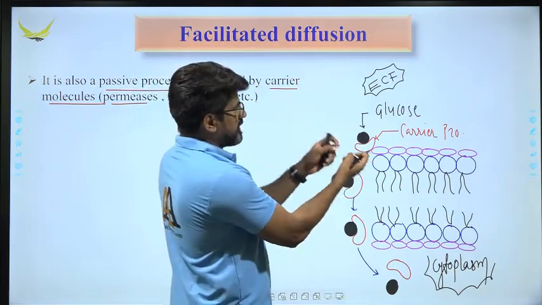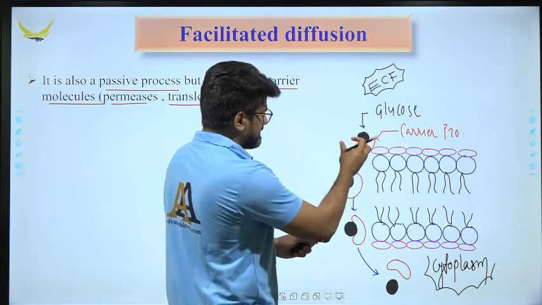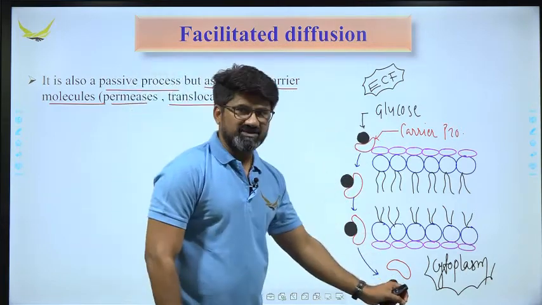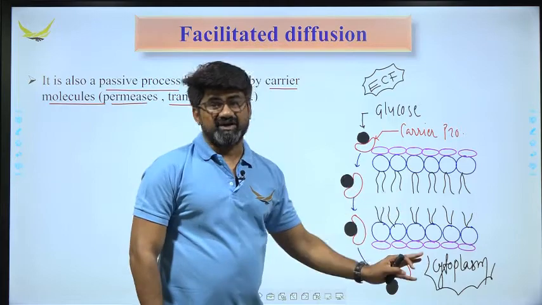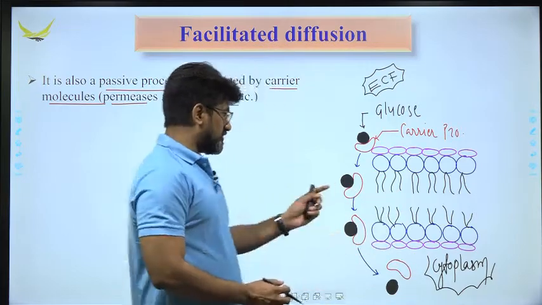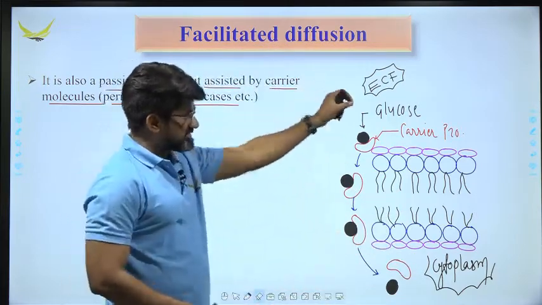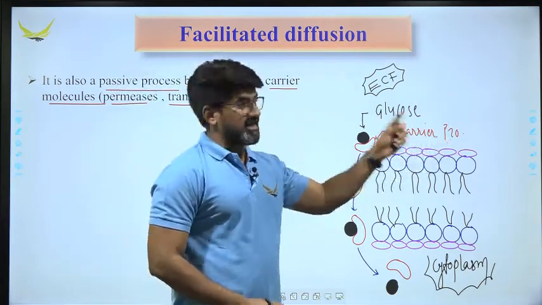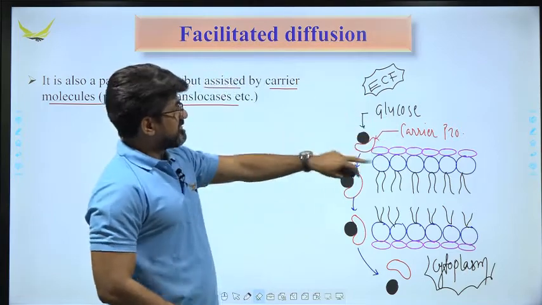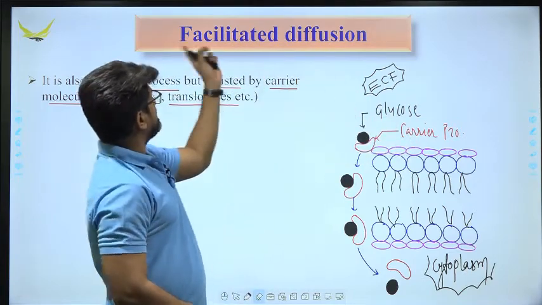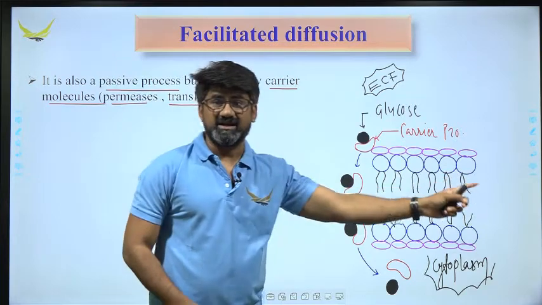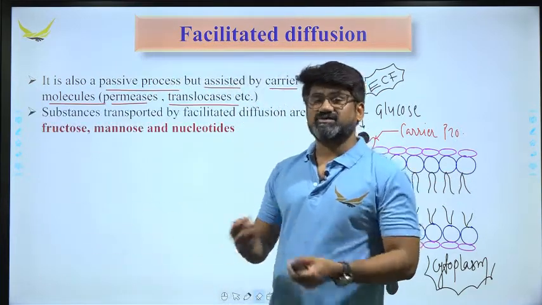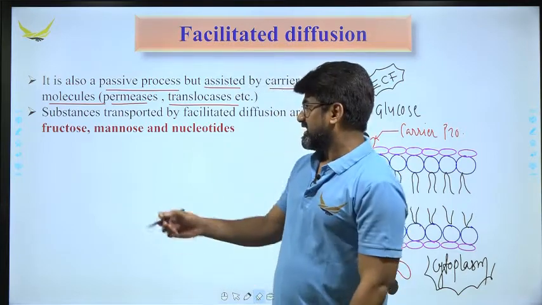So this carrier protein binds with the glucose molecule, then moves towards the cytoplasmic region, and once it reaches the cytoplasm, the glucose molecule is set free into the cytoplasmic region. So basically this is diffusion, but here it requires a carrier protein, and that is why this process is facilitated by this protein, and that is why it is known as facilitated diffusion.